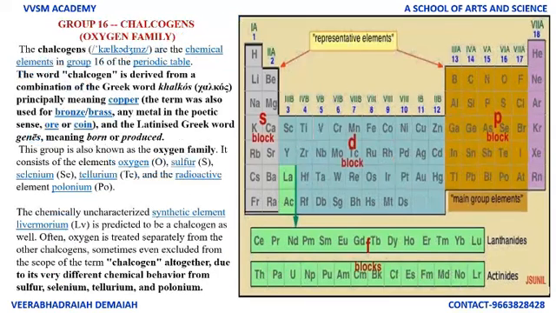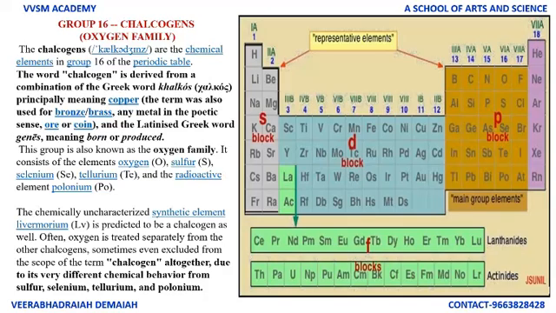Group 16, chalcogens, the oxygen family. The chalcogens are the chemical elements in group 16 of the periodic table. The word chalcogen is derived from a combination of the Greek word chalkos, principally meaning copper. The term was also used for bronze, brass, any metal in the poetic sense, ore or coin, and the Latinized Greek word gens meaning born or produced.